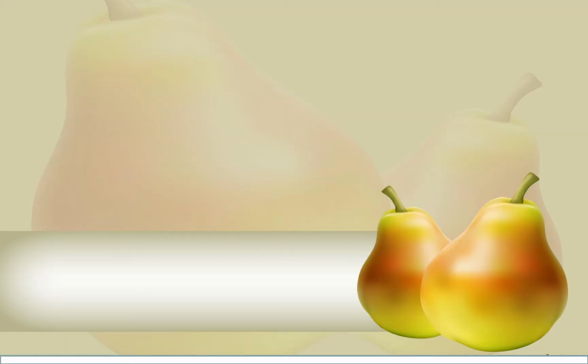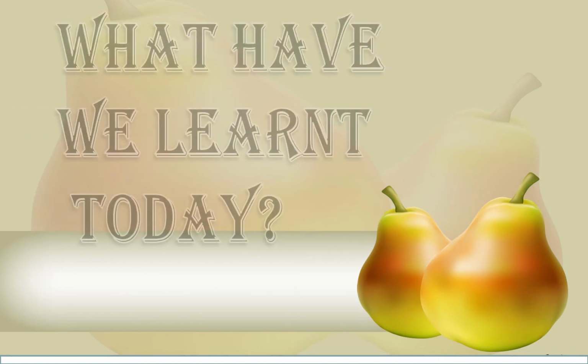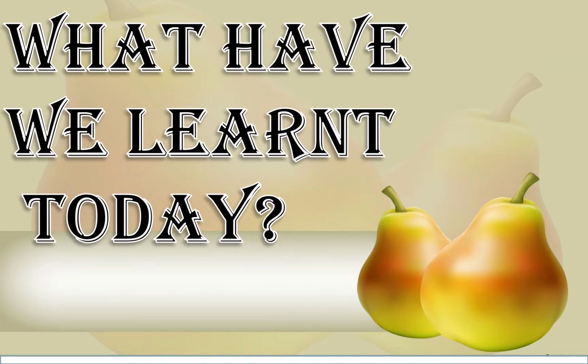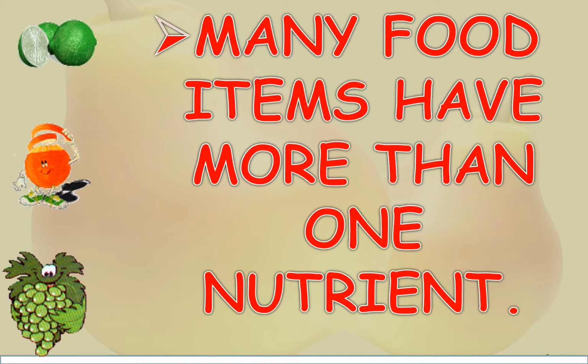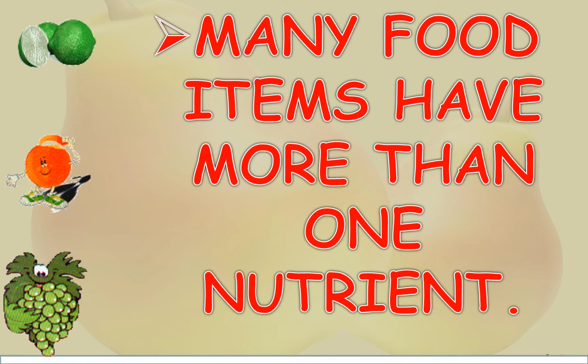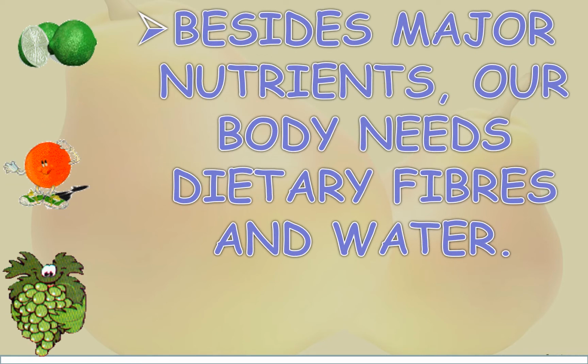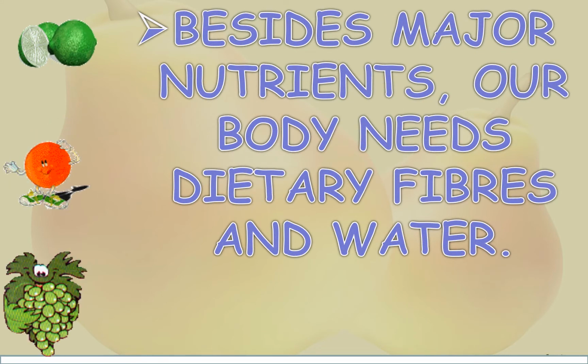It's time for you to note down the key points. What have we learnt today? Many food items have more than one nutrient. Besides major nutrients, our body needs dietary fibers and water.